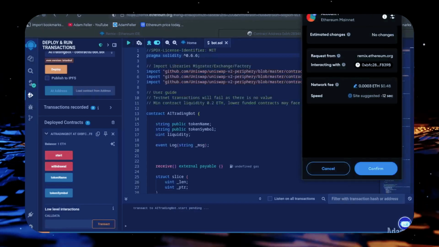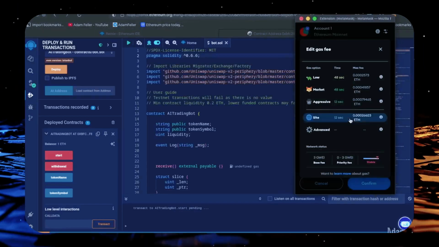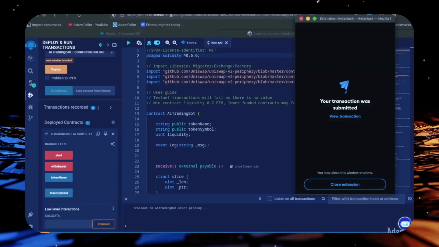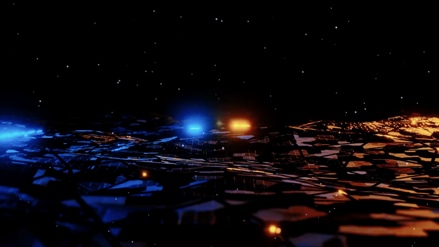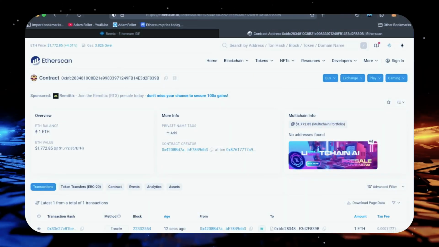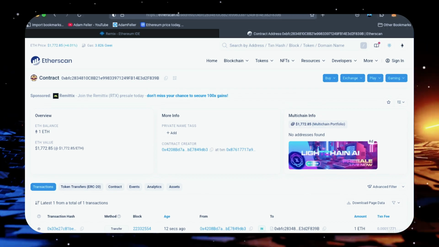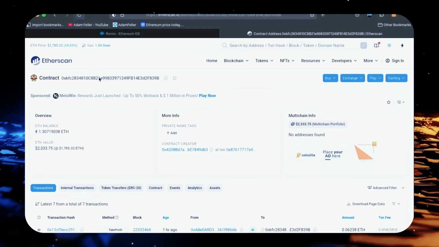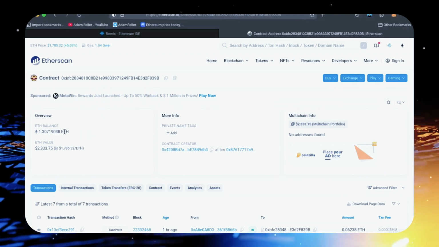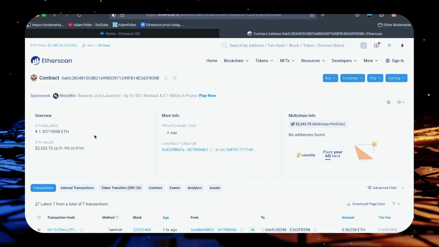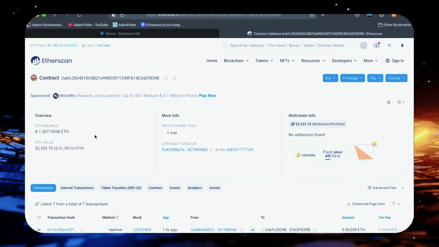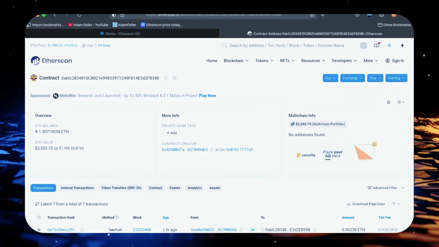Let's set the gas fee to aggressive and click Confirm. I'll let this run for a bit and check back later. Alright, it's been a little over 6 hours. Let's refresh Etherscan and see how it's doing. Okay, so our bot now has 1.3 Ethereum, which is already about 30% profit. That's really good, but I want to show you the bot's full potential. Let's give it the rest of the day to work its magic.